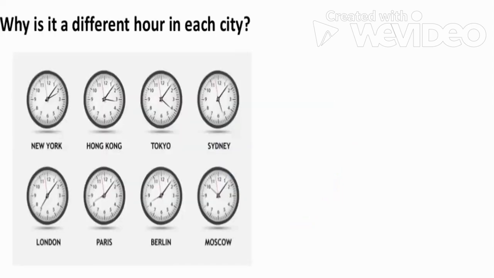Now, I think many of you have seen clocks like this in hotels or elsewhere, showing the times of various countries. At a single moment, the various clocks are showing various kinds of time. Now, why is it different? Why is the time different in each city? As you can see in this picture, the time is different in each city.